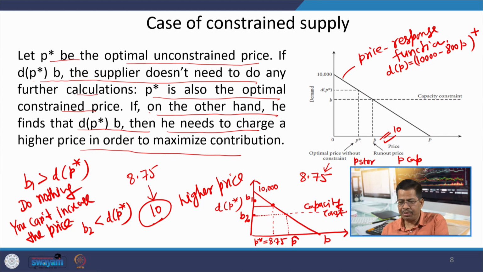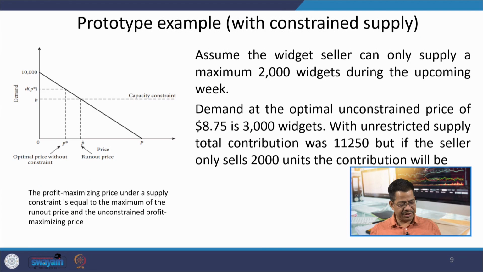This is the run out price, which is higher than the optimal price without the constraint. So whenever a constrained supply comes, the optimal price is known as the run out price, which is generally higher than the optimal price we got without the constraint for the same price response function.